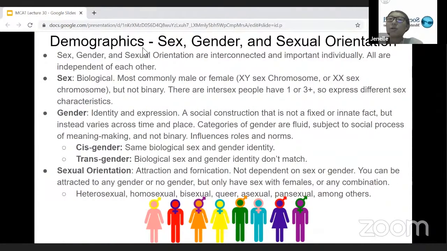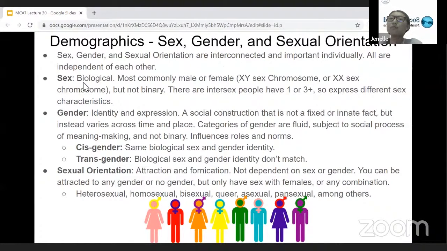And then the other separation, stratification in a population is by sex, gender, and also sexual orientation. So these terms are all interconnected and also important individually. So I'll be defining each of them in here, but they're also considered independent of each other.